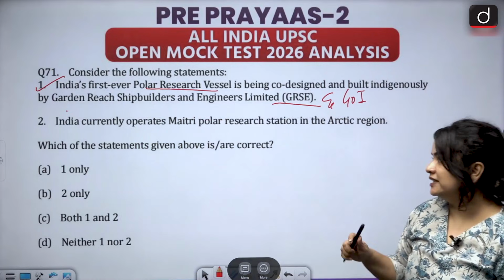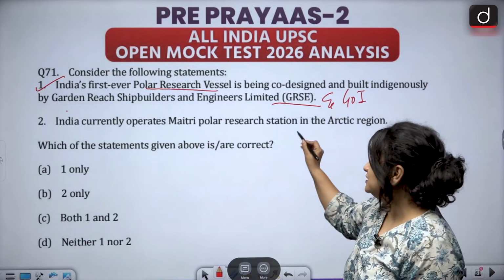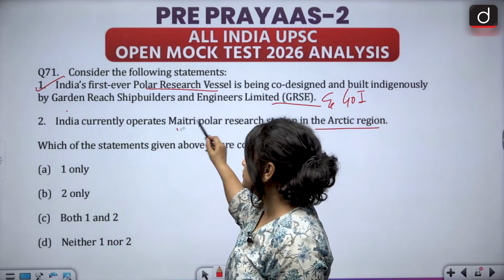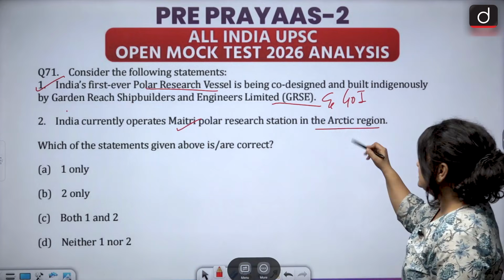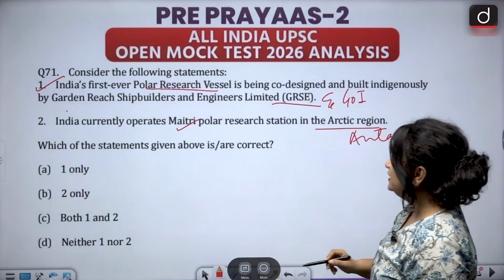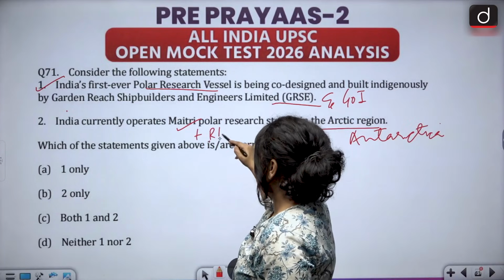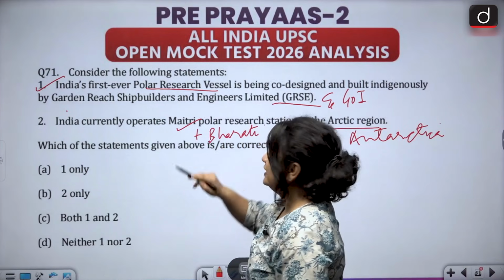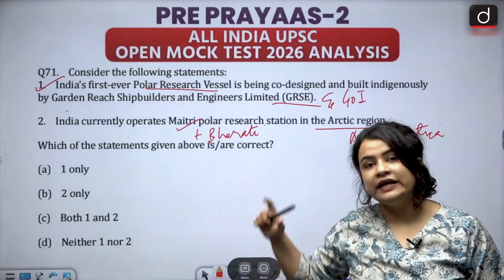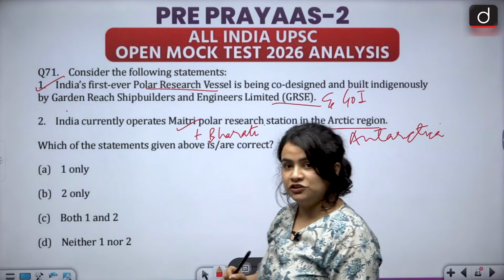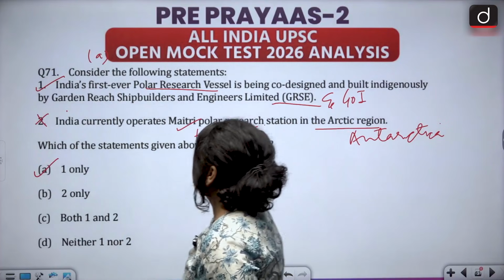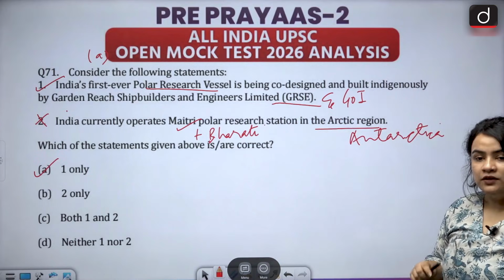The second one says India currently operates Maitri Polar Research Station in the Arctic region. So students, this is inaccurate because India is operating Maitri in Antarctica and not in the Arctic region. So Maitri and Bharati are being operated in Antarctica. In the Arctic, India is operating the Himadri research station. So this statement is inaccurate and we have option A as the correct answer. Therefore, 1 only.